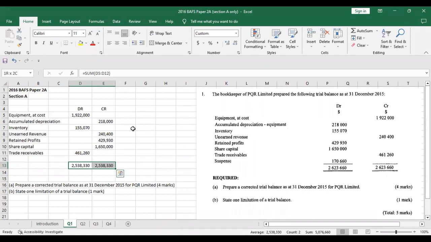Now, the limitation of a trial balance is that if the accountant of the company forgets an entry, the trial balance can still balance despite the omission of the entry. The accountant never recorded the journal entry, and the trial balance still balances. So the company actually forgets about that entry, and it never gets recorded in the books. Sometimes that could be very crucial. Maybe the company forgot to record a huge revenue number.